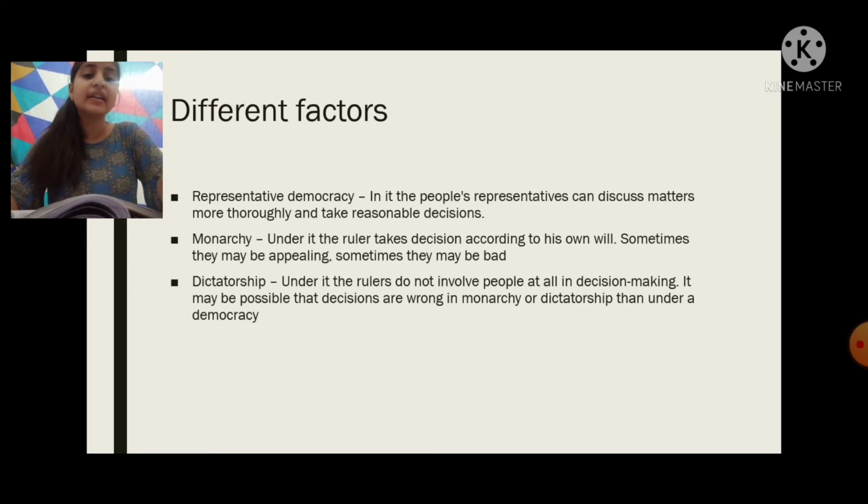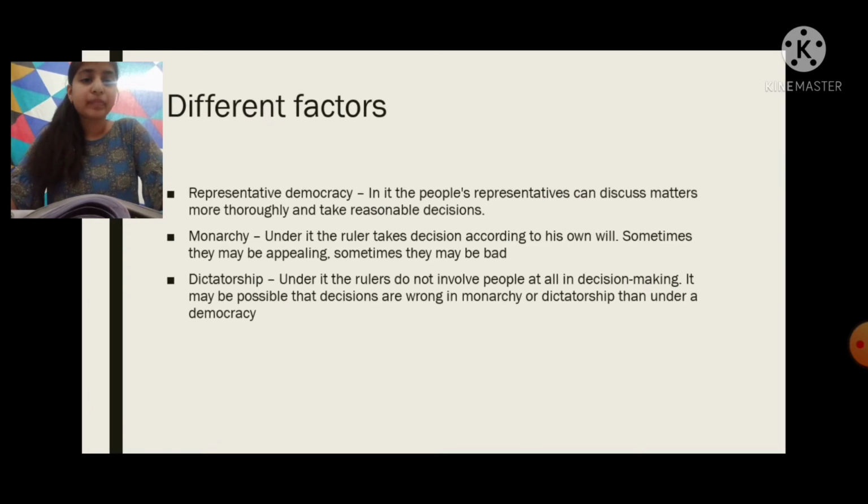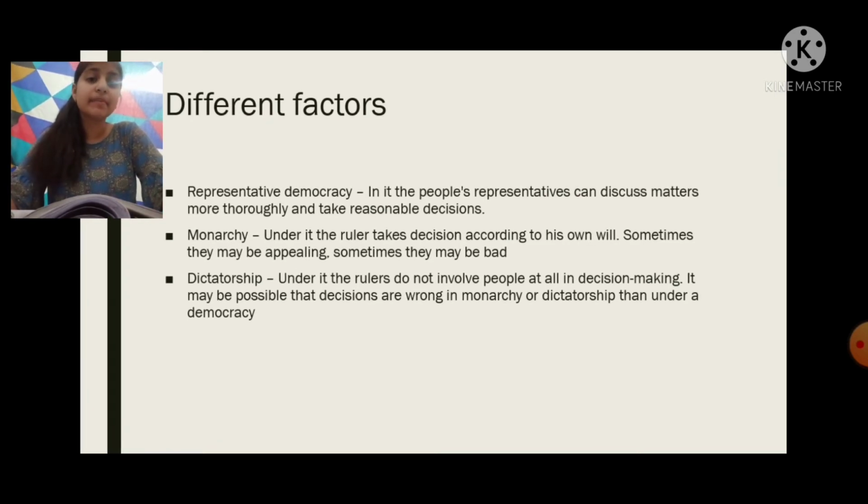Dictatorship. Under it, the rulers do not involve people at all in decision making. It may be possible that decisions are wrong in monarchy or dictatorship. So this means that under this, the dictator can make laws by his wish. And in democracy or dictatorship, the people or the monarch or the dictator can also take wrong decisions sometimes.